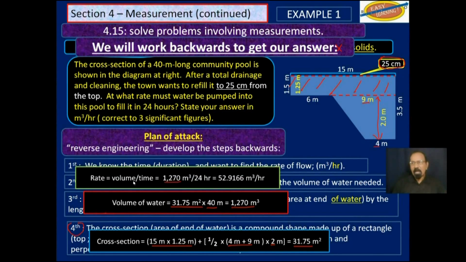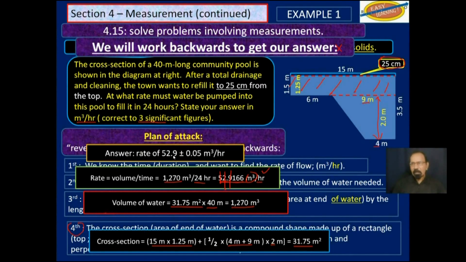So now we will divide that volume by 24 hours and we get this amount in cubic meters per hour. We're almost finished. State your answer in cubic meters per hour. Okay, we already have that in cubic meters per hour. The three significant figures, so 1, 2, 3. You round off where that 9 is, which gives us 52.9. And since you are rounding off at the 9, you take half of that position, which is 1/10, and you get 0.05. So this is our answer, 52.9 plus or minus 0.05 cubic meters per hour.